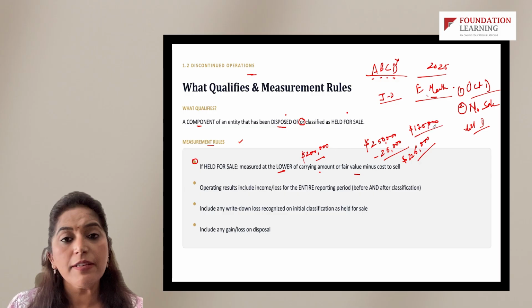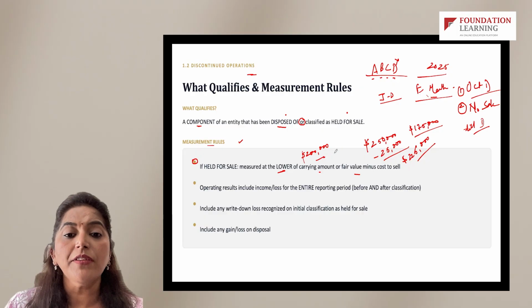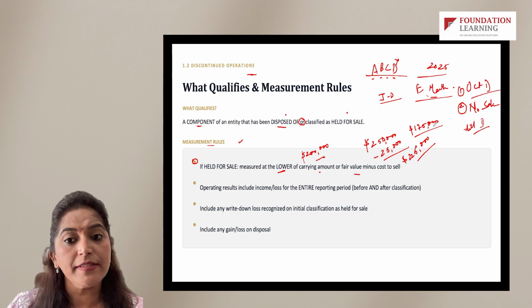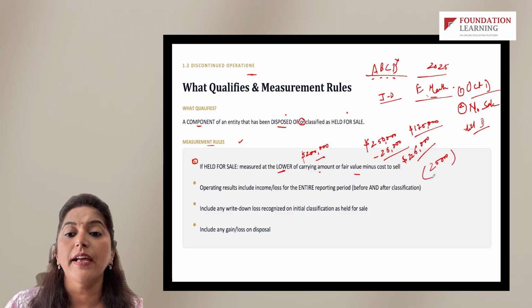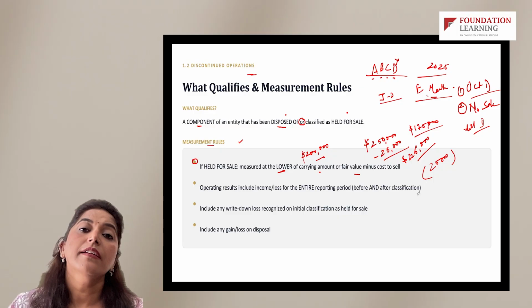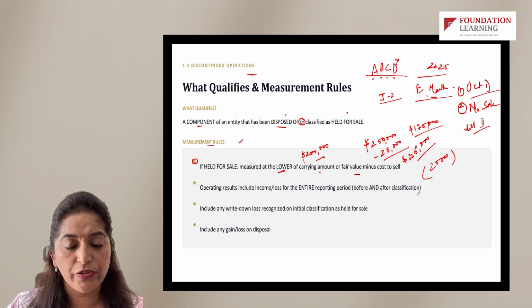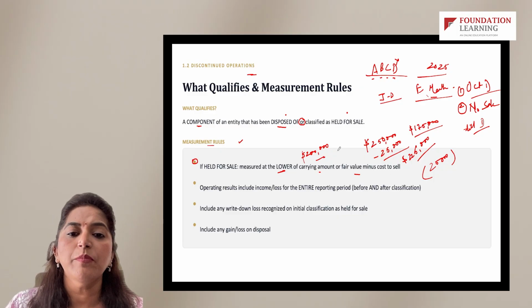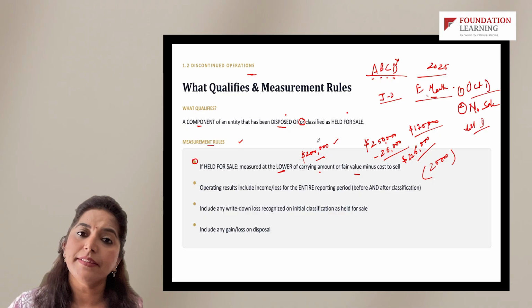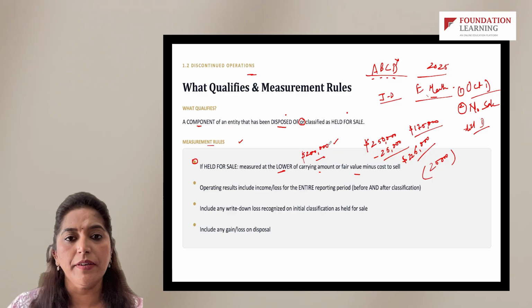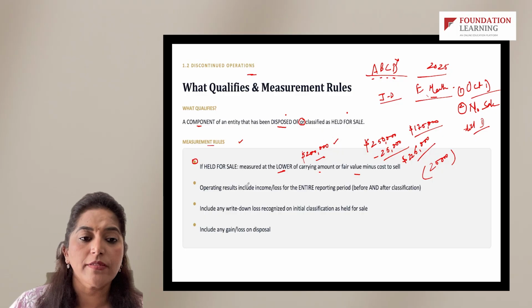You will obviously value it at 175. Now this difference between the book value of 200,000 and 175, this 25,000, would hit as a loss under income from discontinued operations. In the first case we will not do anything, because the carrying value is the lower number. As it is, the book value is currently 200,000, so you will not book any additional loss.